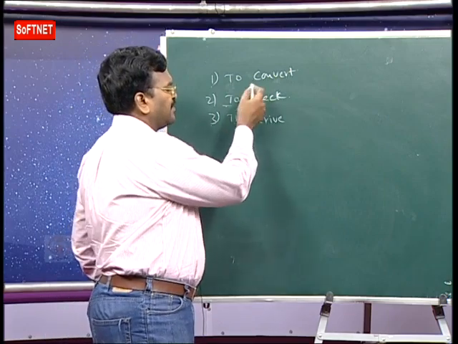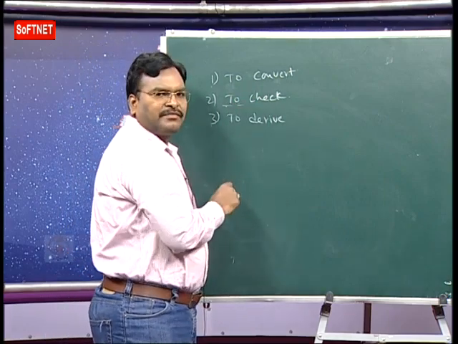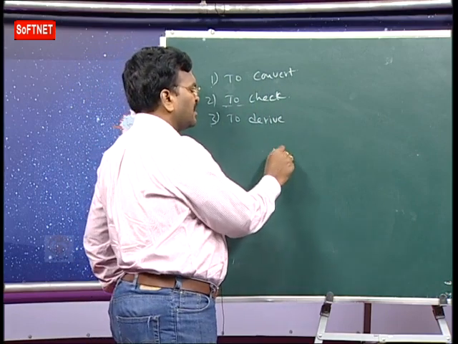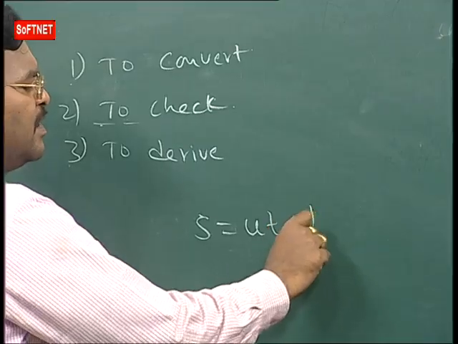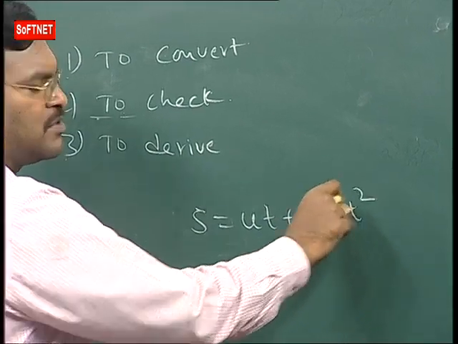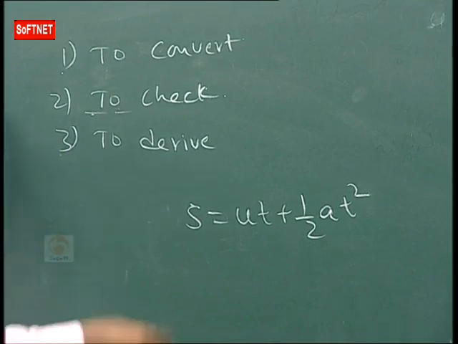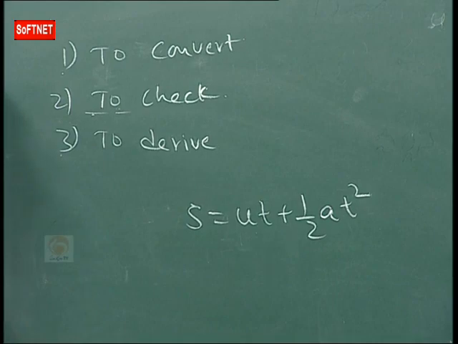First we discuss one thing: to check the correctness of equation connecting physical quantities. Suppose S is equal to ut plus half at square. Is it dimensionally correct or not? They are giving an equation like this: S is equal to ut plus half at square, displacement of a particle in time t seconds. Like that they are asking.